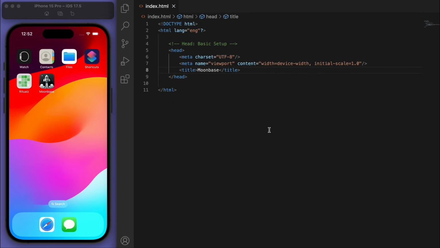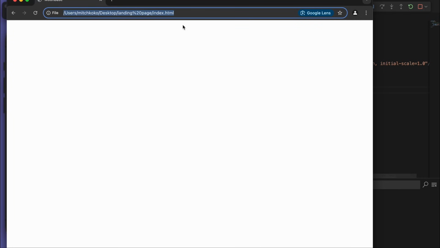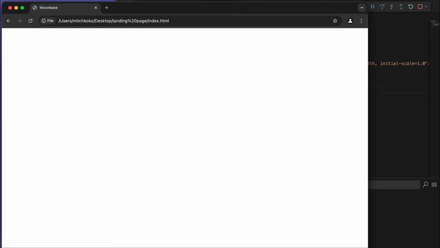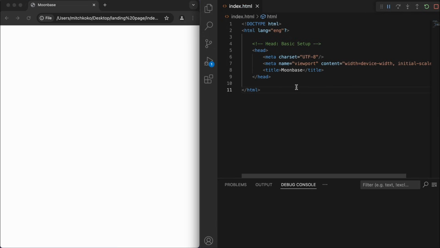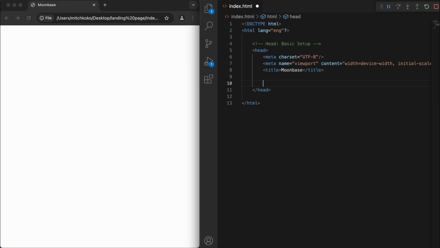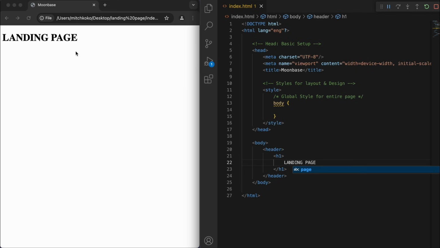So just with this, if you save it and you try to run it, I'm going to use the Chrome browser. You can see it's just blank, but at the top left, you got that Moonbase title. So this is the website that we're going to start building. So this is really cool. So first thing I'm going to do is let's do the styles for the layout and the design. So at the top, you can have a kind of global style to apply for the entire page in the body. So just to show you under here in the body, in the header, let's have the first heading and just say landing page. And if you save that, you can see that's what it looks like by default.